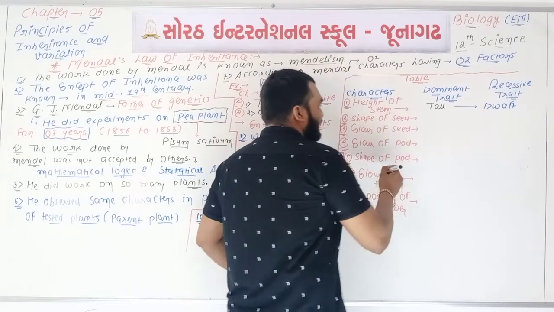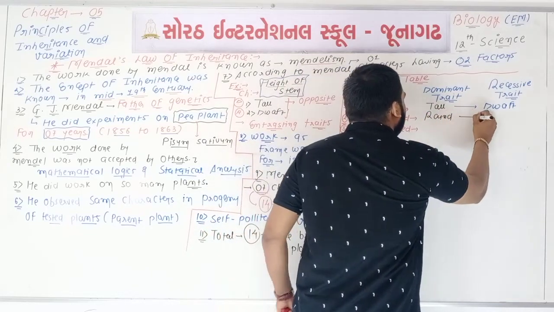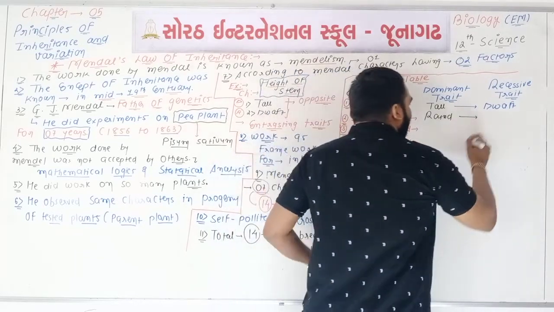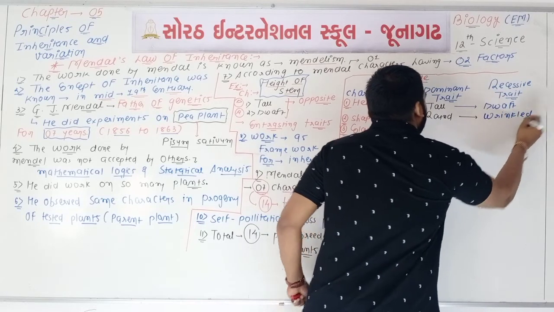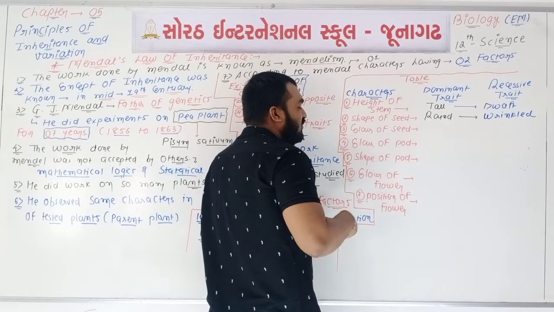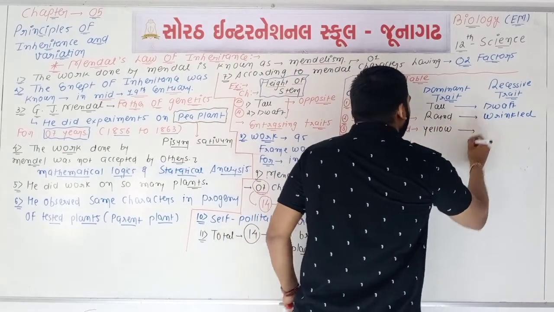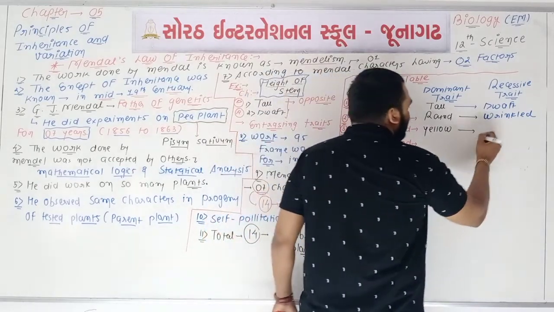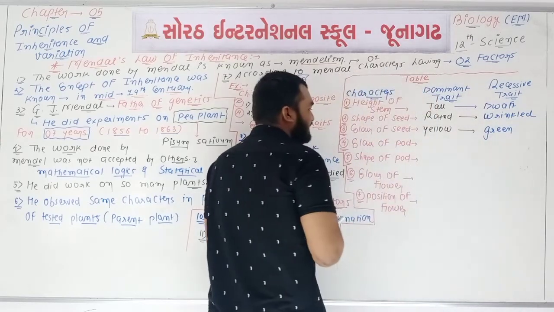If we talk about the shape of seed, we can say that rounded shape is dominant, while wrinkled is one type of recessive trait. If we talk about the color of seed, yellow is one type of dominant trait, while green is one type of recessive trait.